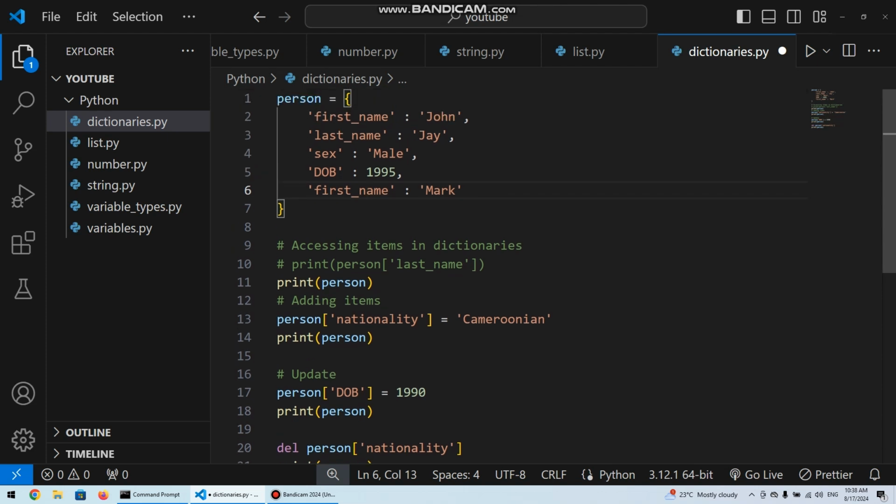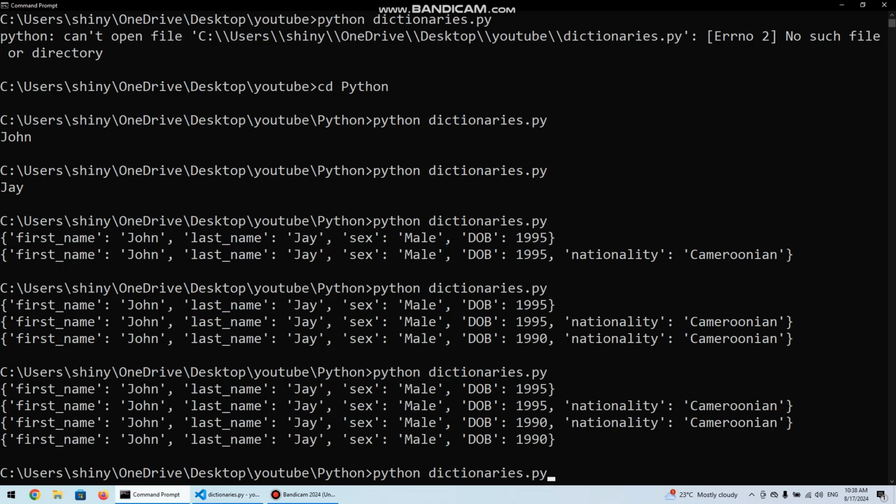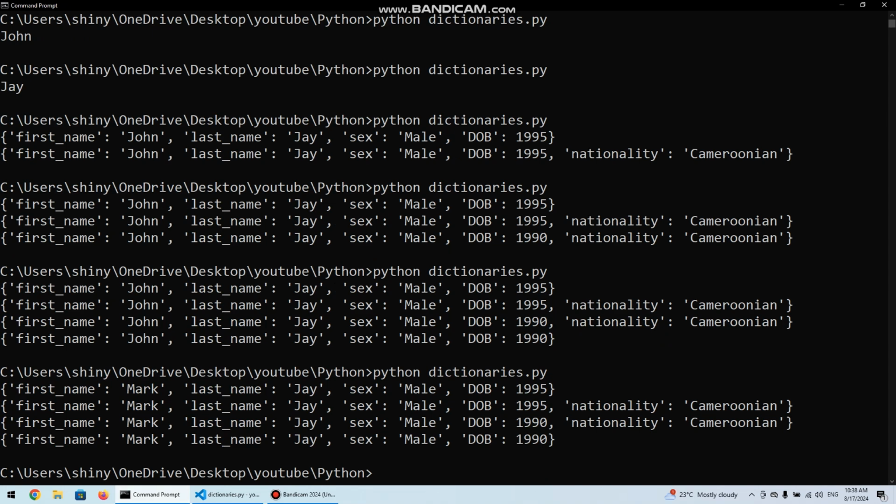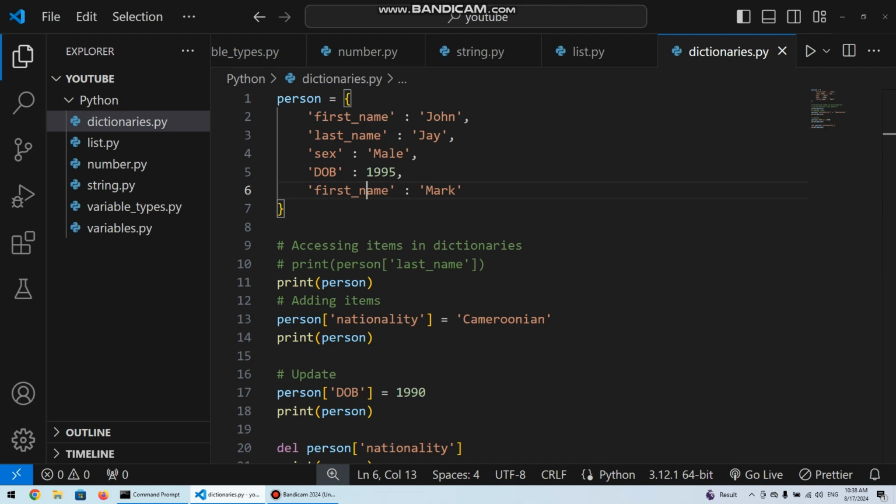So we have first name Mark, and we already had first name John up there. If we run this, we will see that our dictionary respects just Mark, which is the one set last. Meanwhile, John was initially there. So you have to respect the fact that you cannot use two keys with the same name. But just doing something like this already changes everything, and now you'll be able to have the two keys there.